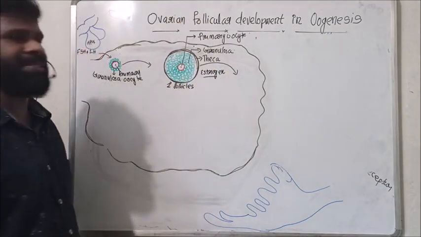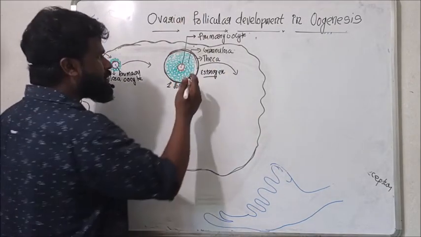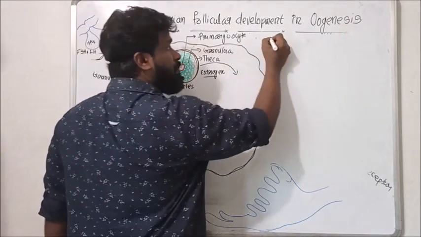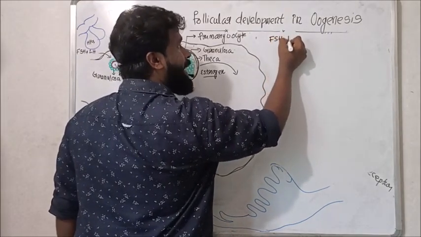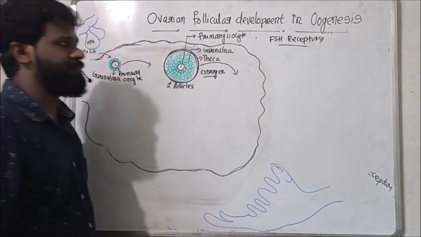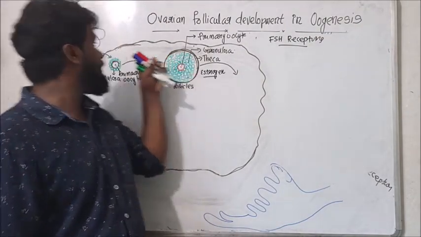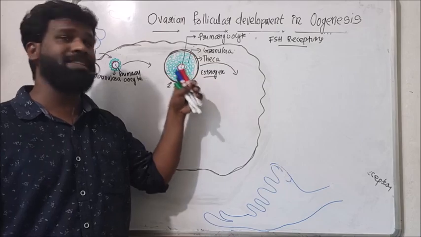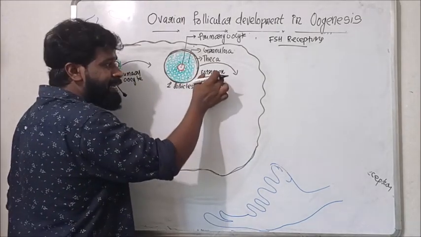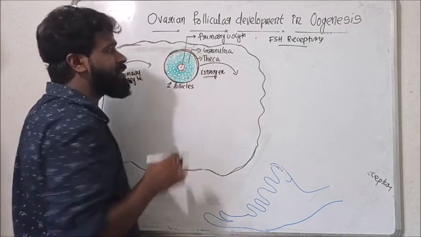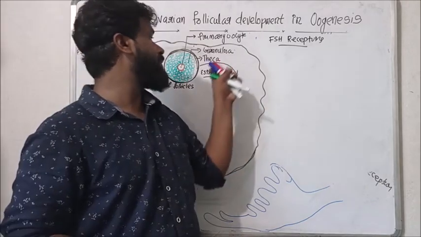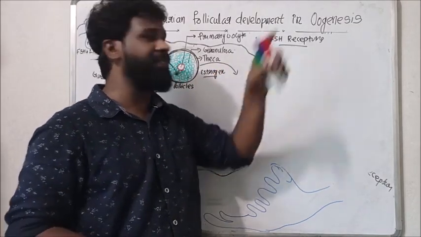Estrogen secretion increases, and estrogen makes the granulosa cells more competent to FSH by developing FSH receptors on these granulosa cells. One of the functions of this estrogen is to make these granulosa cells more competent to the hormone FSH, because estrogen helps in the development of FSH receptors.